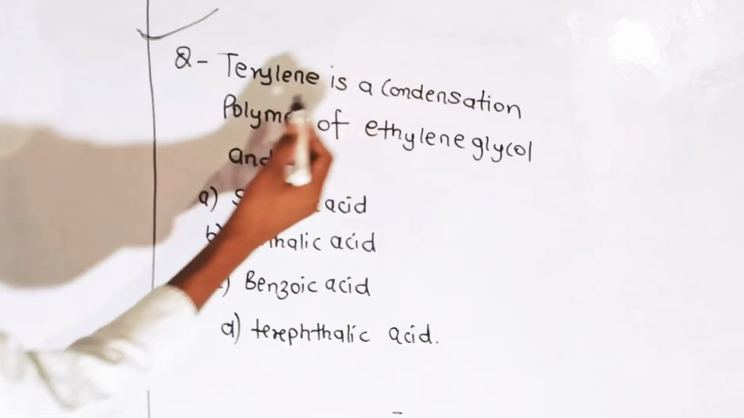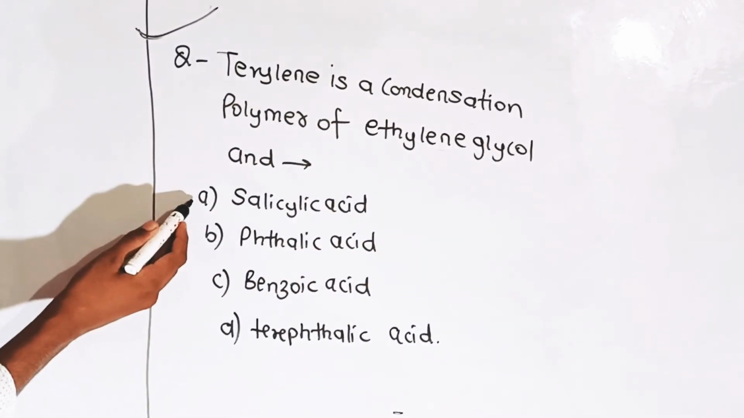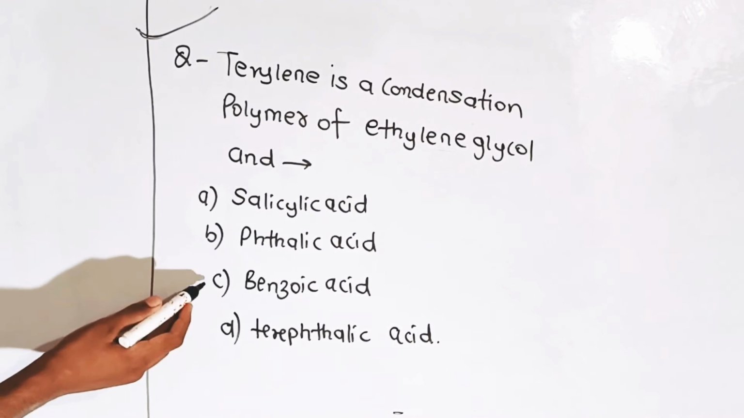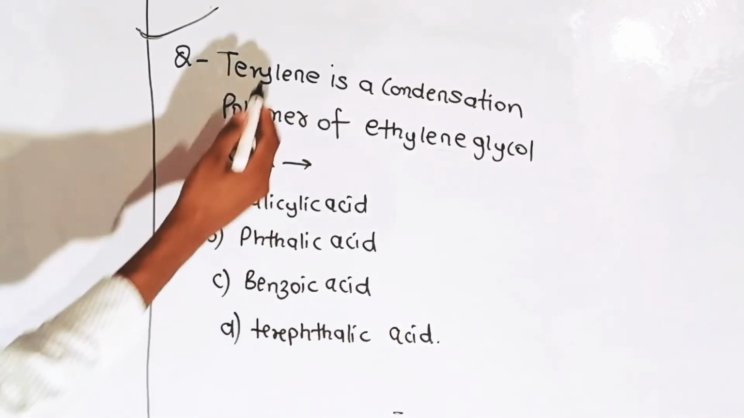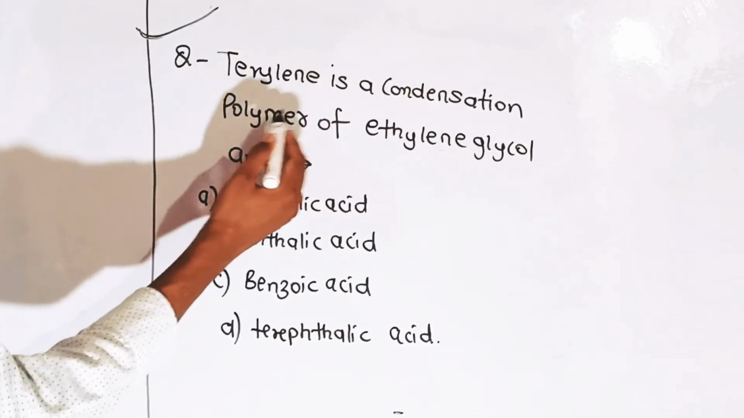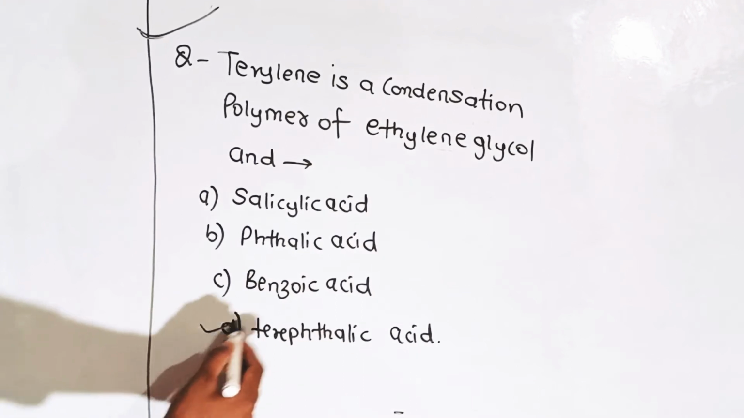Terylene is a condensation polymer of ethylene glycol and: first option is salicylic acid, second is phthalic acid, third is benzoic acid, and fourth is terephthalic acid. As we know, terylene is a condensation polymer of ethylene glycol and terephthalic acid. The correct answer is D.